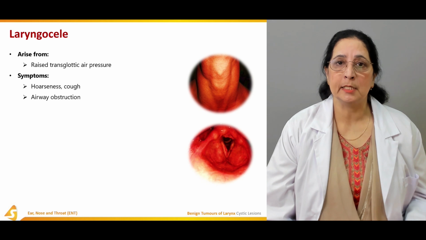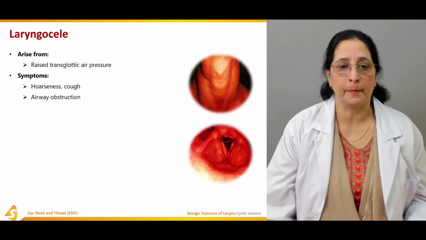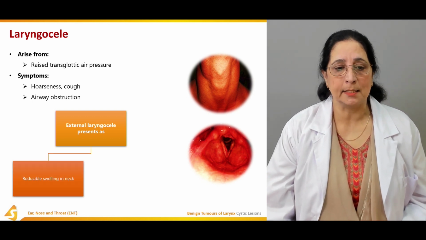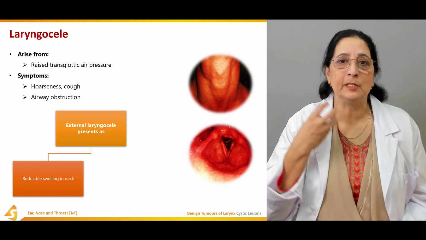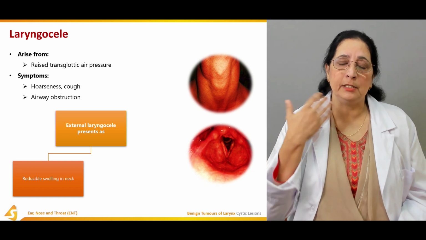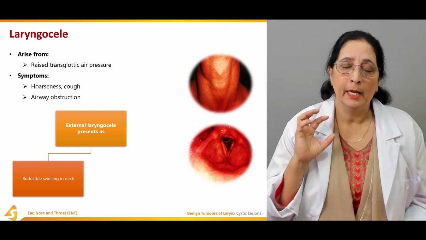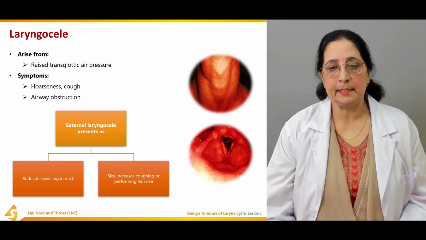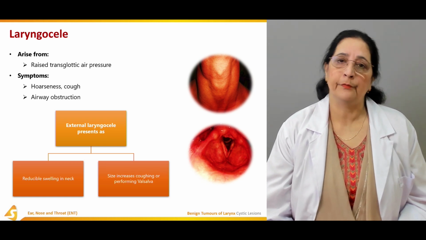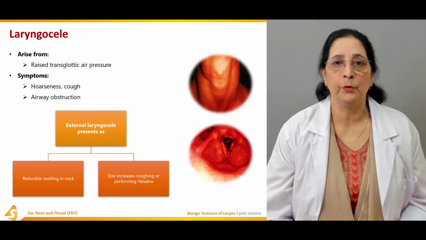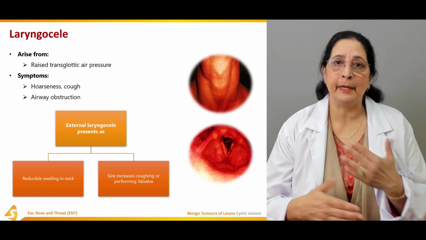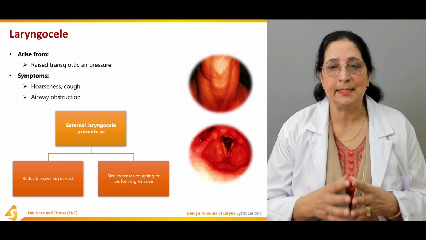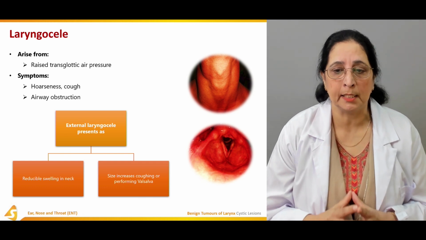Symptoms include hoarseness of the voice, cough, and airway obstruction. External laryngocele usually presents as a reducible swelling in the neck. As the air pressure decreases, usually with some maneuvers, it reduces. The size increases on coughing or performing the Valsalva maneuver. So it's a reducible type. Maneuvers like coughing and Valsalva can increase the size of the laryngocele.